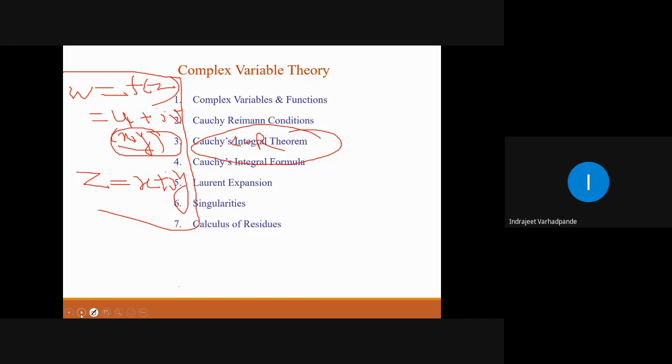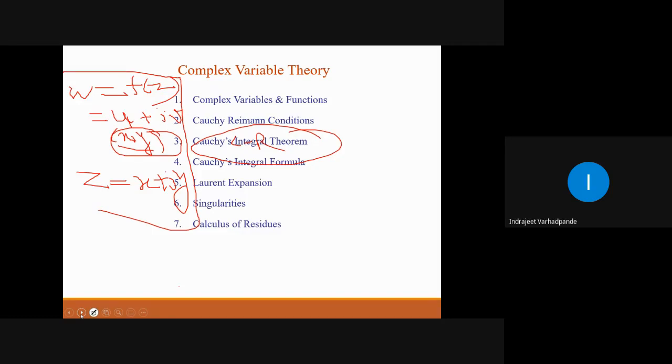I then talk about the Cauchy integral theorem, which in turn gives rise to the Cauchy integral formula, series expansion, singularities, poles and residues. Then calculation of residues is understood. We talk about the Cauchy residue theorem. And in the last part, we talk about contour integration, which can be applied for a closed curve. So what do you mean by a closed curve? What do you mean by a simply connected curve? All that we will be discussing under complex integration.